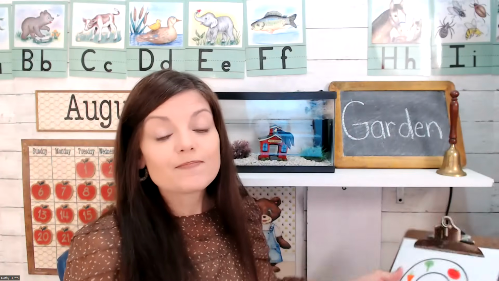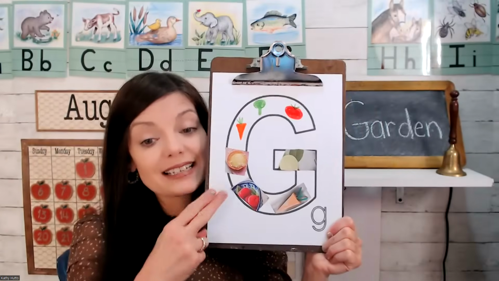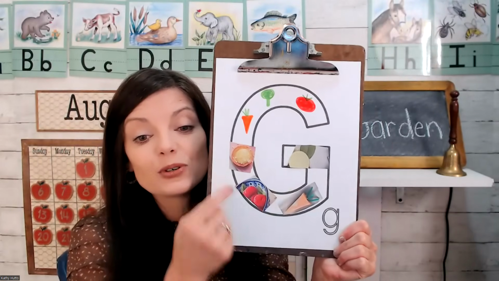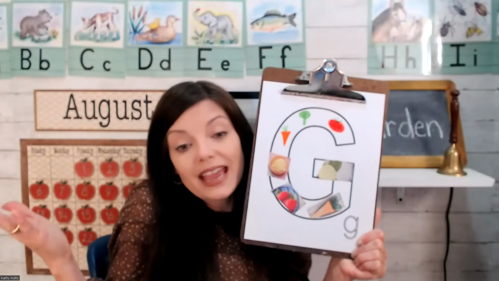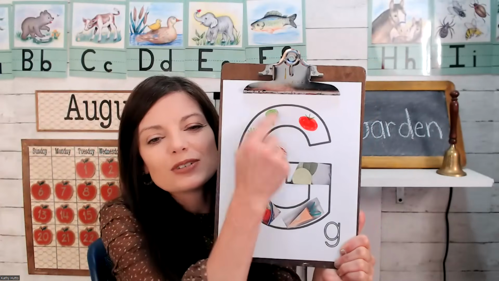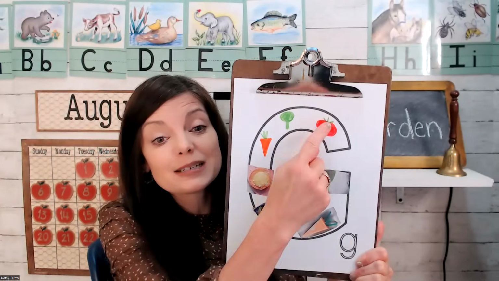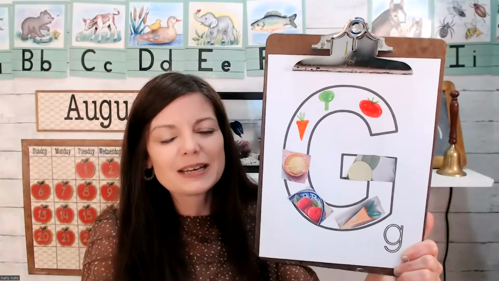This is letter G, and G is for garden. To decorate our G, we're going to put some garden vegetables. Now, I took a magazine and I just cut out some foods from the magazine, some fruits and vegetables or something that was made from a fruit or vegetable, and I stuck that on. You could also just draw your very own, like this tomato and broccoli and carrot that I drew on my letter G.